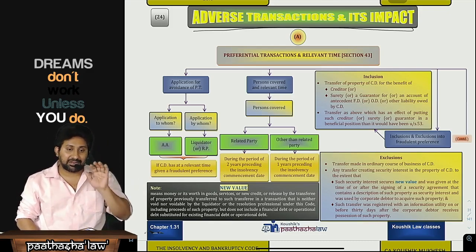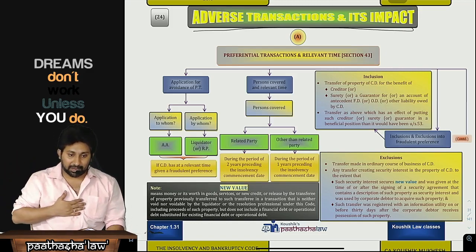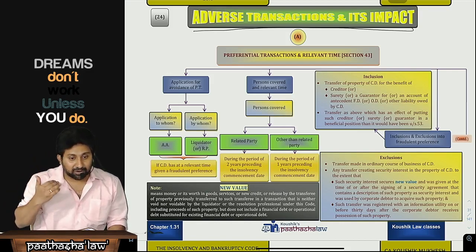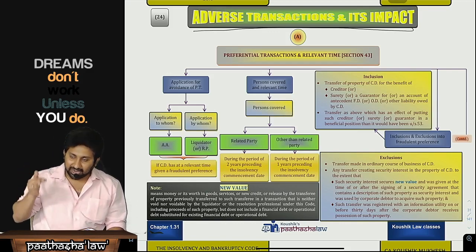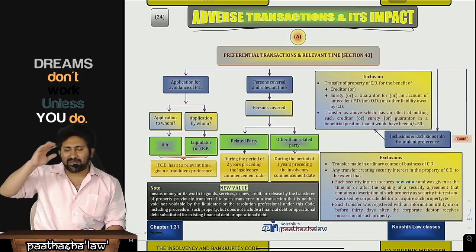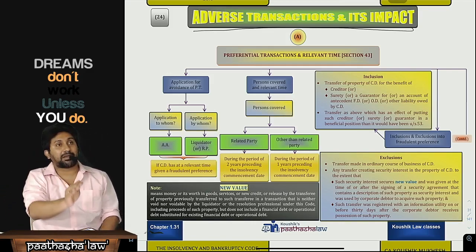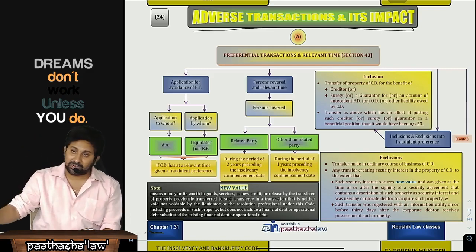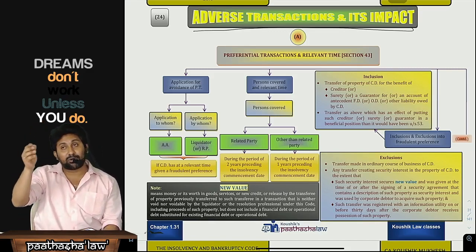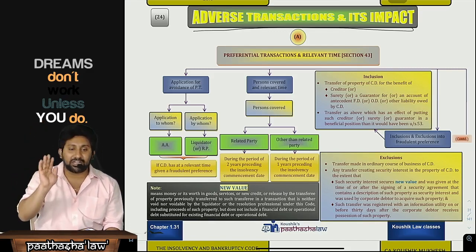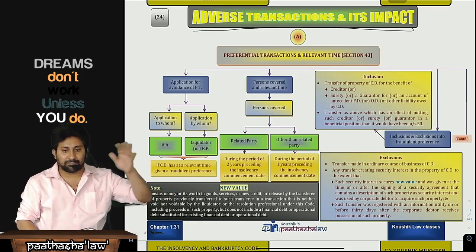Maybe you have a bad intention in mind. What is that bad intention? That creditor is my related party. The board of directors already came to know that this company will definitely go into liquidation. When it goes into liquidation, our related party, being a creditor, will also be subjected to the liquidation process. At that time, he will not get the entire value; assets will be sold and he will only get a partial value, which they don't want. Therefore, they will give a fraudulent preference to him.